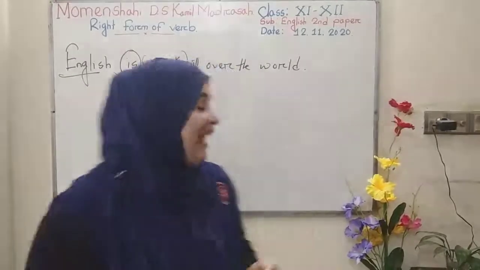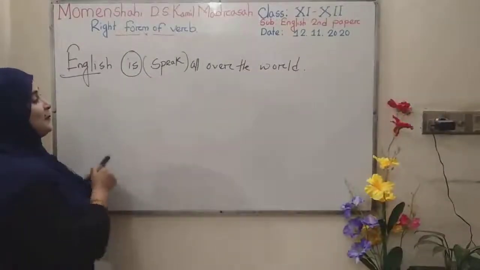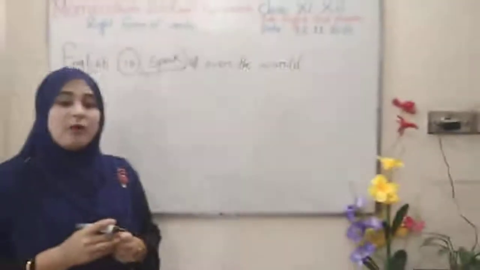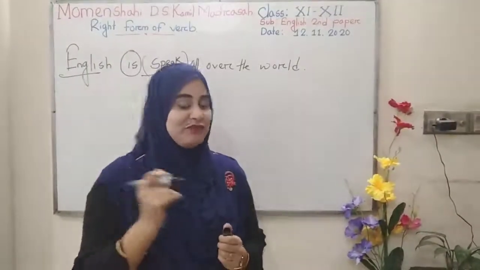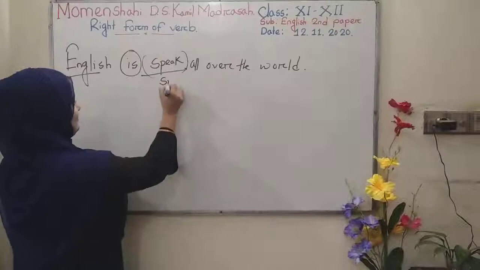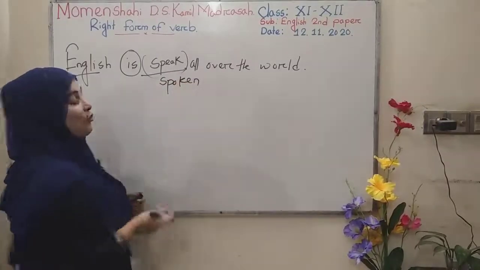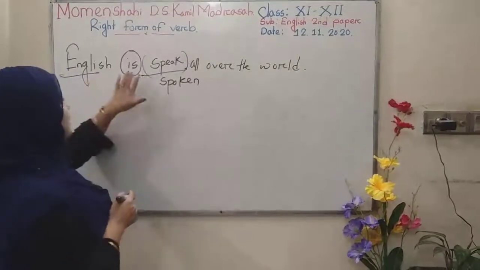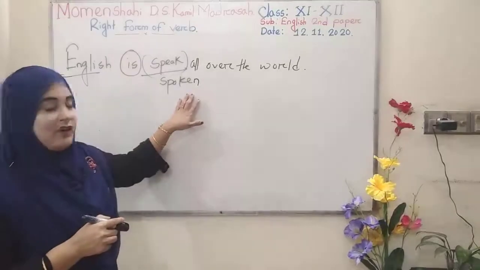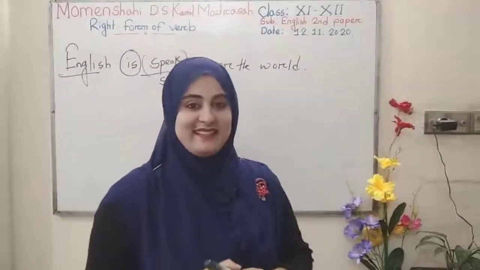So, as it is passive form, verb must be reformed in past participle form, that is spoken. So, what is the answer? English is spoken all over the world.